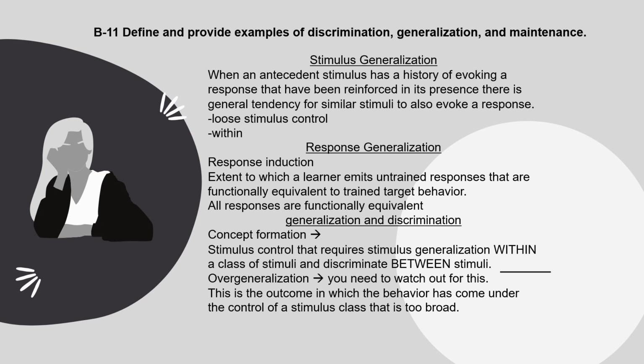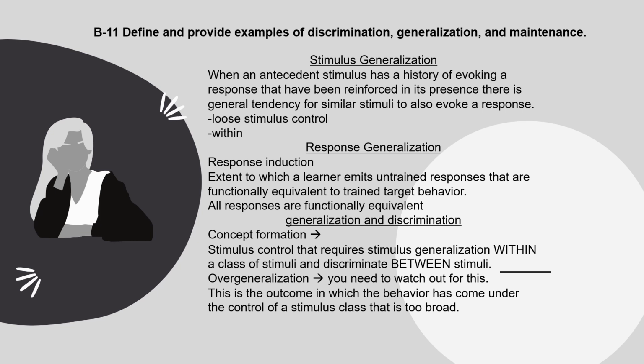Then there is response generalization, also known as response induction. And this is the extent to which a learner emits untrained responses that are functionally equivalent to trained target behavior. All responses are functionally equivalent.